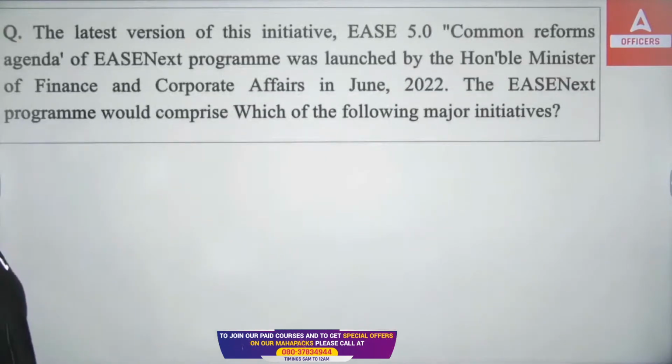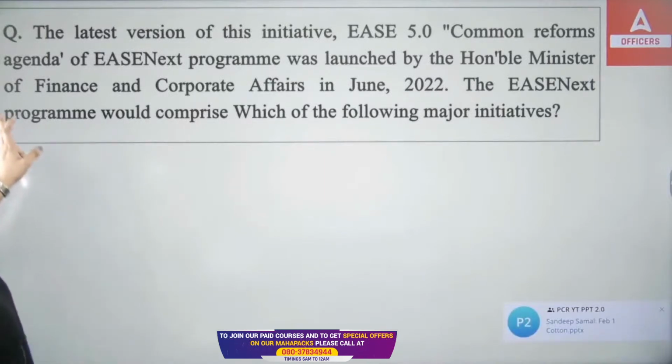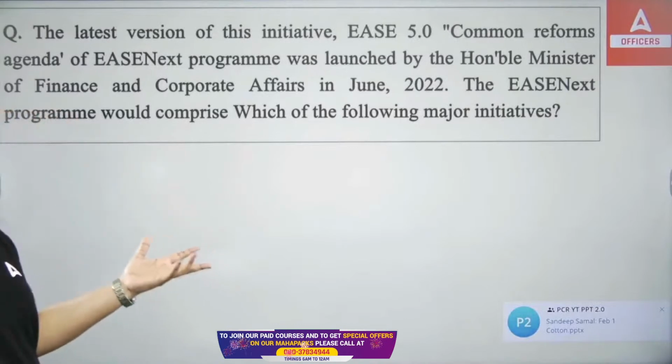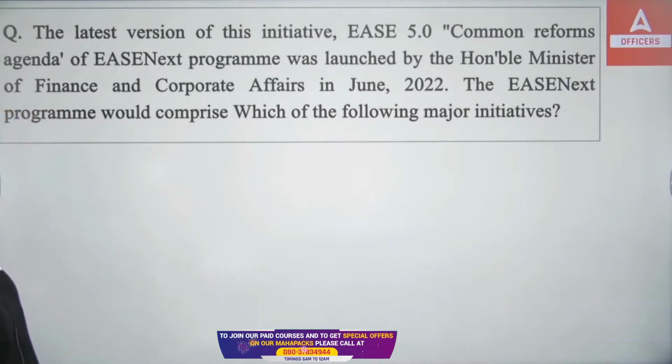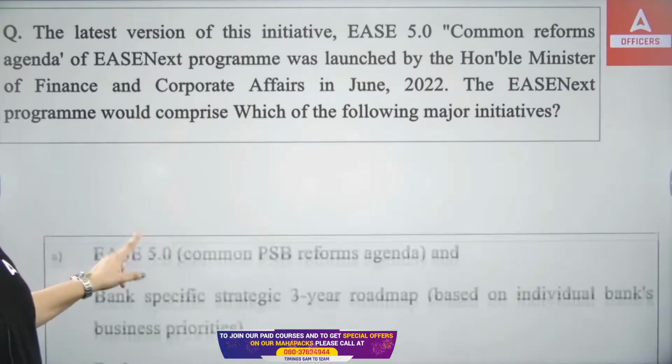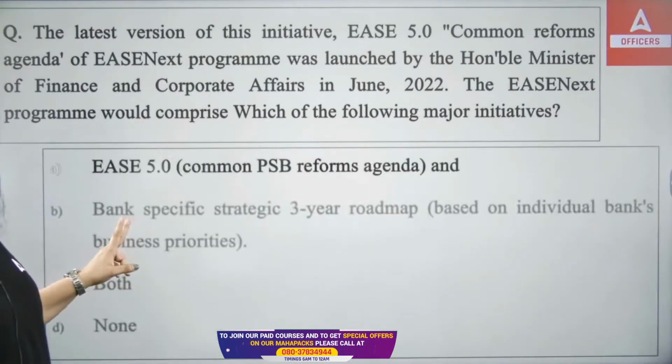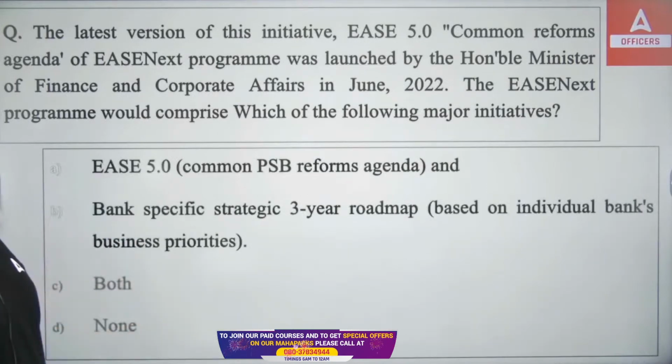Now, the latest version of the initiative, EASE 5.0 Common Reform Agenda of the EASE Next program, was launched by Honorable Finance Minister Mrs. Nirmala Sitharaman in June 2022. So the EASE Next program would comprise which of the following major initiatives? Is it EASE 5.0 Common PSB Reform, second Bank Specific Strategy 3-year roadmap, both or none?